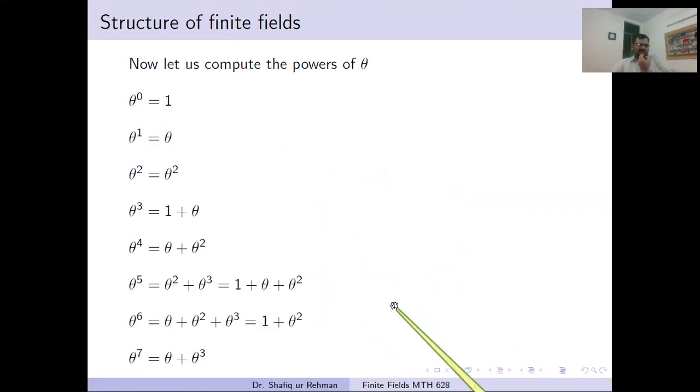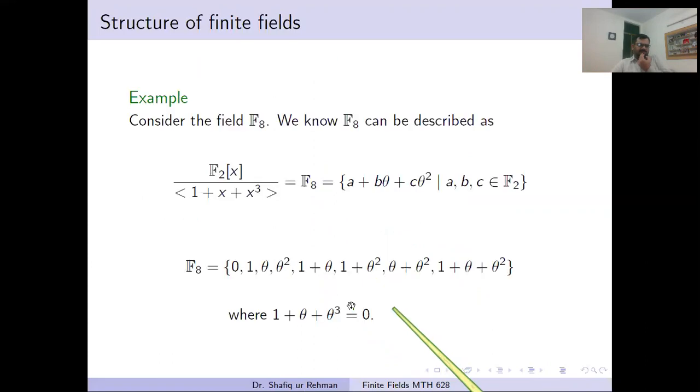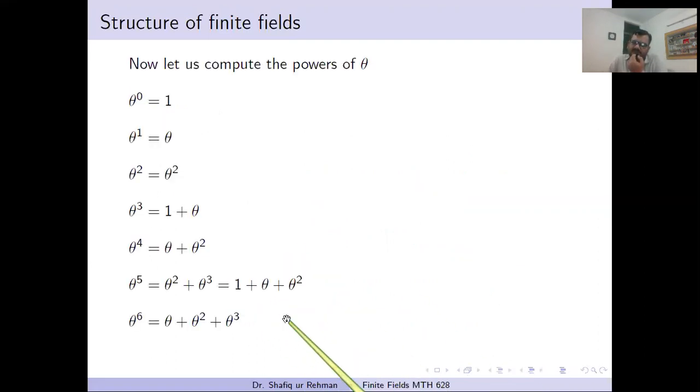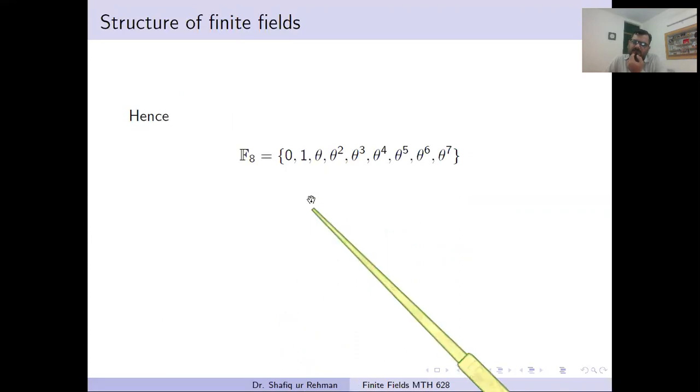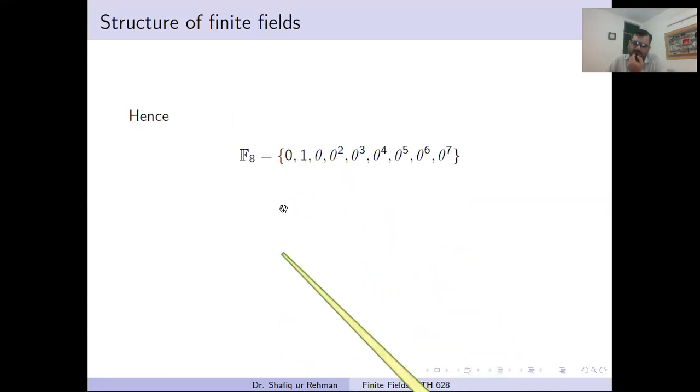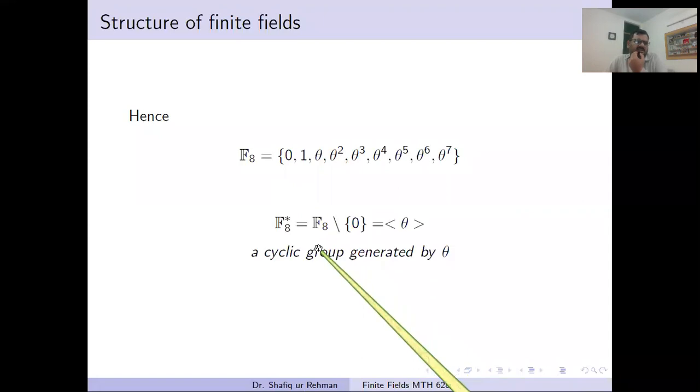We can write all the elements of the finite field. This is the finite field, first look. But after some simplification and manipulations, we see that all the elements except 0 can be written as some power of theta. So we get a cyclic group of order 7 if we exclude 0 here.